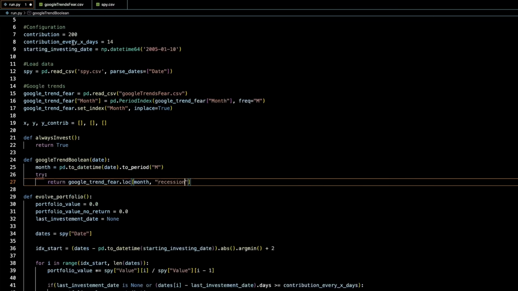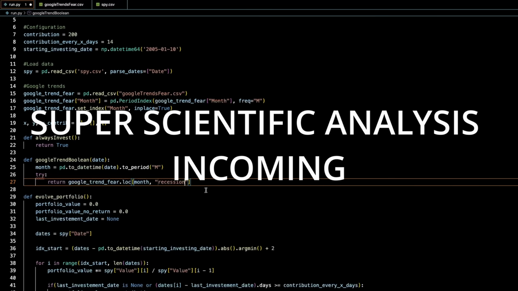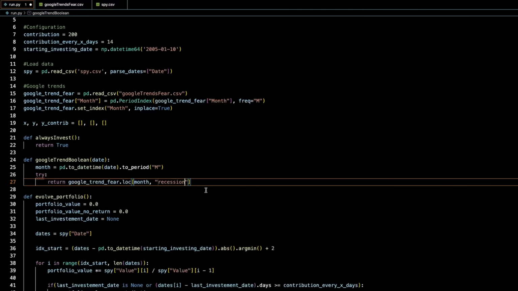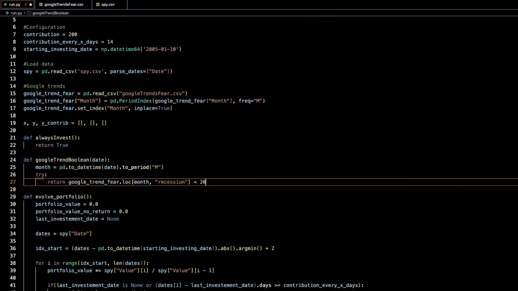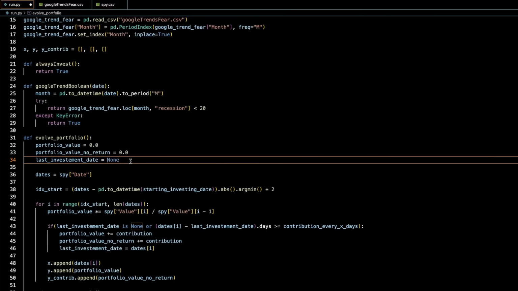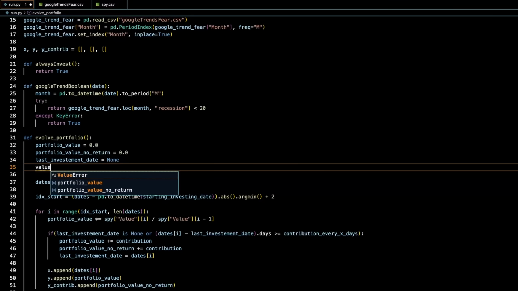And from what I've seen, it seems like when we actually were in a recession, when we look back in history, the value goes to about 20. So if this is below 20, return true, you can invest. Otherwise, it'll be false. Okay, now when we actually start to avoid putting money into the market, we're still gaining this $200 that we could invest on each paycheck. So what we need to do is we need to create a variable called value to invest.